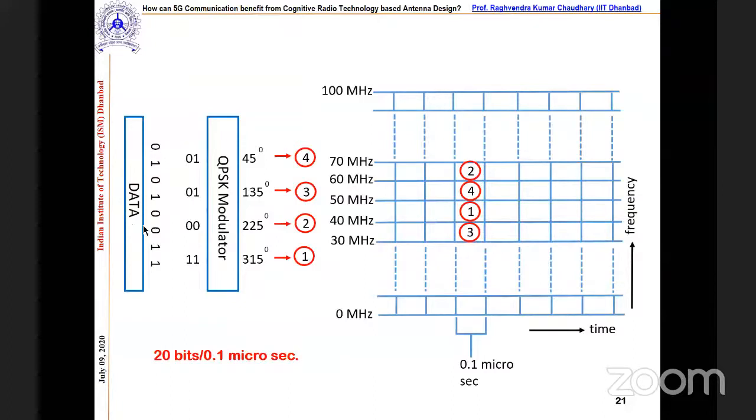Let's say we have data in this format, 0101, and we have QPSK modulation, correct? This is the symbol we designated here. Now let's say we have taken a channel with a bandwidth of 100 megahertz, and we divided it into 10 channels, so each channel has 10 megahertz. With these values, if you try to calculate the data rate, this is 20 bits per 0.01 microsecond, correct? This is with normal antennas.